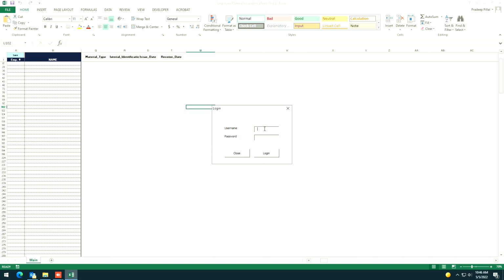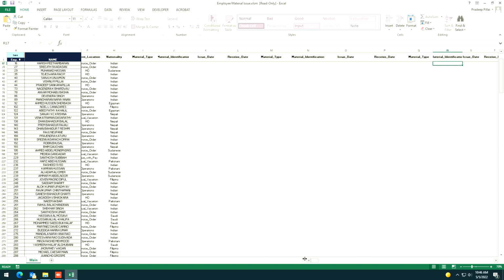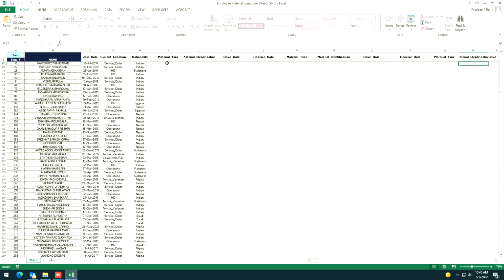Each employee is issued with the material. So again, what is the material type, what is the issued material, and so on. We will continuously go on issuing. For example, Harish is given the material. What is the material type issued? What is the material identification? When is it issued? Is it received or not? If it is received, mark it received. Again, material type. What is the next material issued? Material identification, and so on.